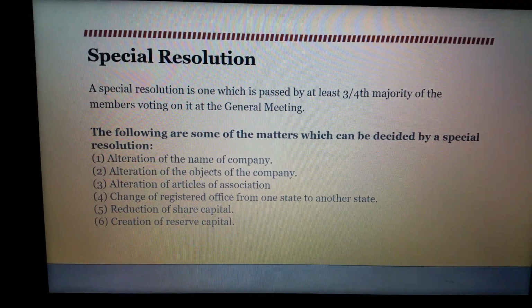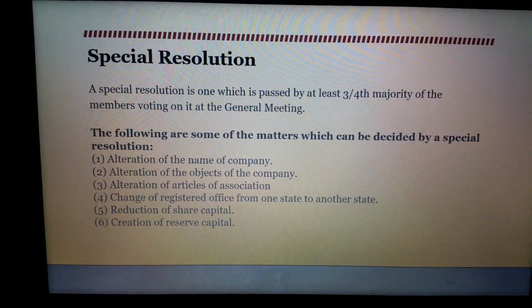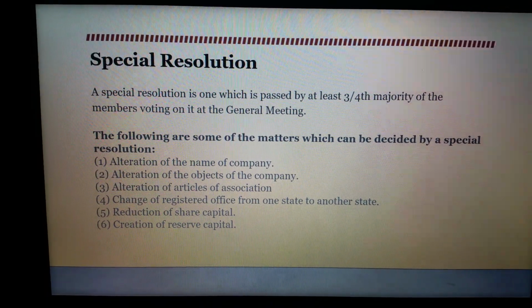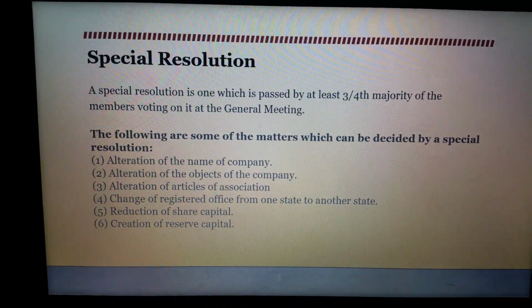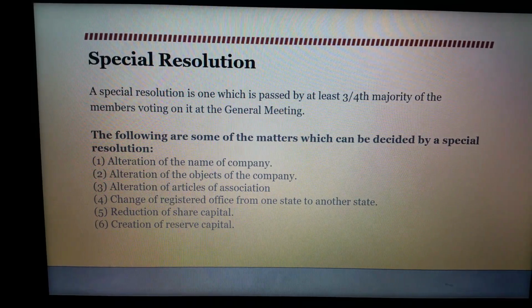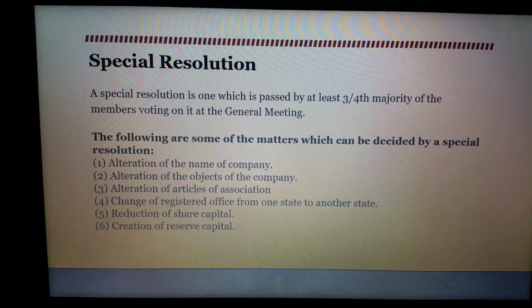Further, reduction of share capital, in such cases again a special resolution has to be passed. Apart from that, whenever there is a creation of any special reserve funds, in such cases also special resolution has to be passed. So these are some of the matters on which special resolution is required.